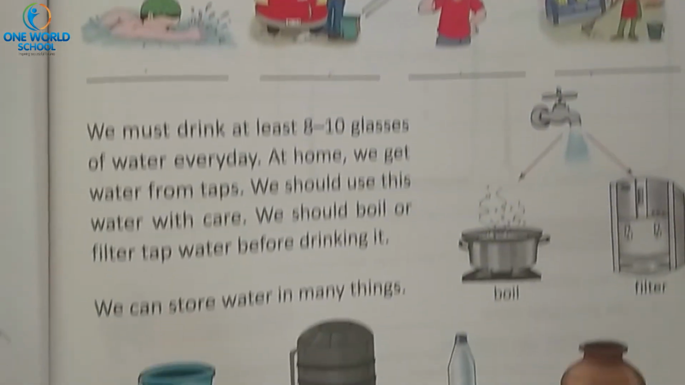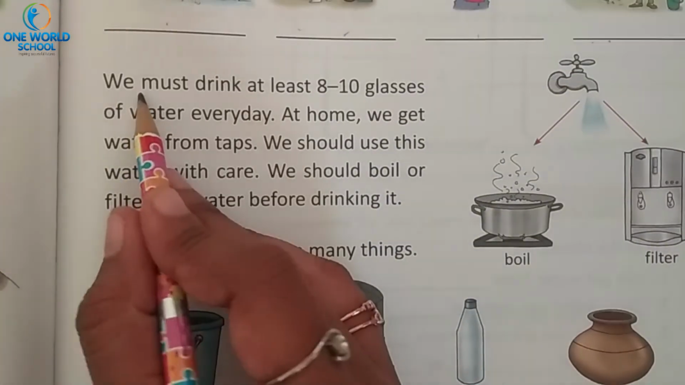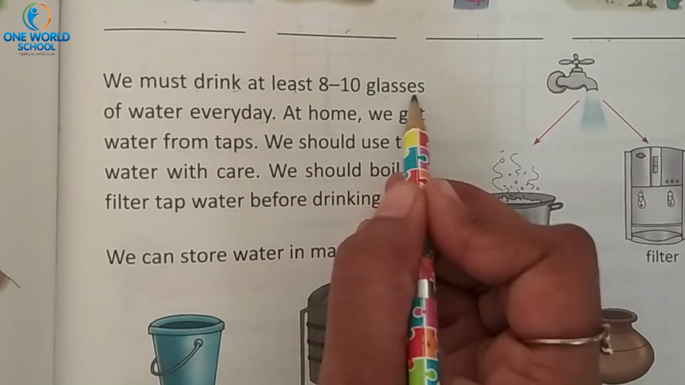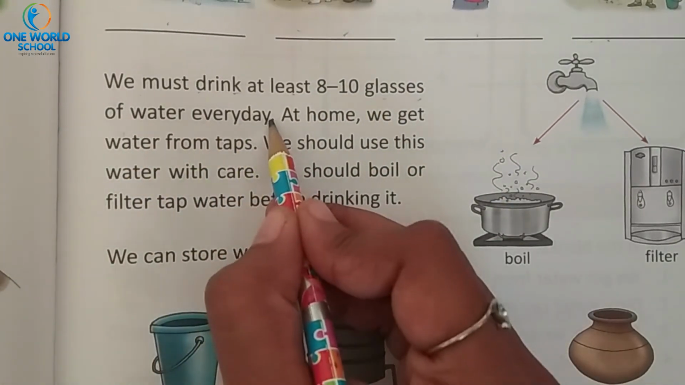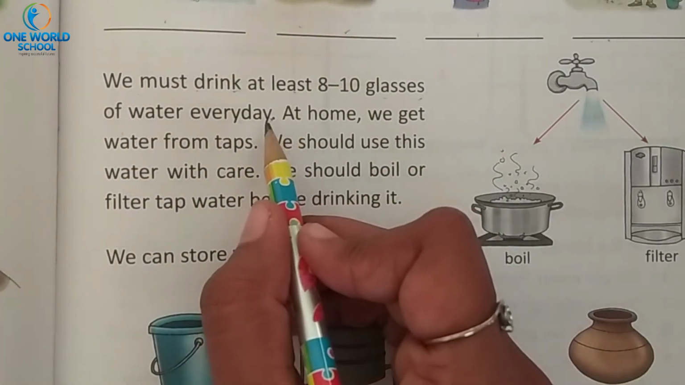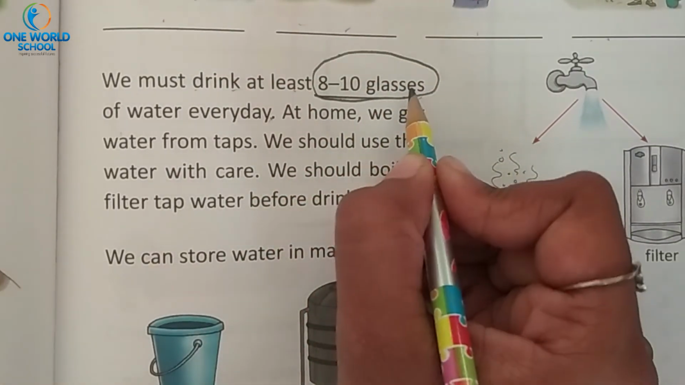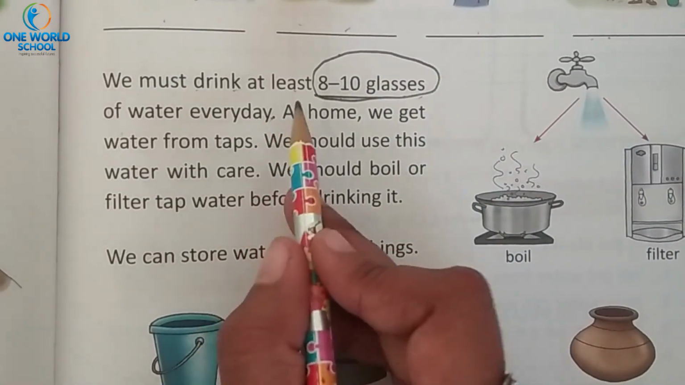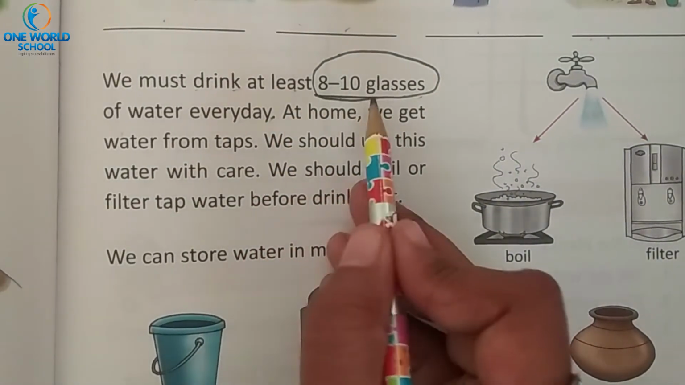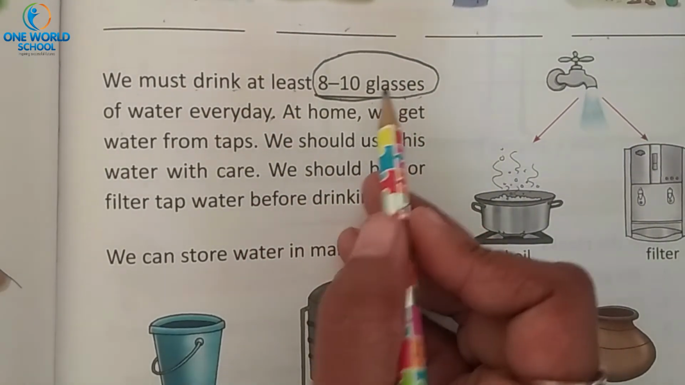Okay. Now next one. We must drink at least 8 to 10 glasses of water every day. How much water should we drink every day? 8 to 10 glasses. Water is very good for our health. What do we have to do? We have to drink at least 8 or 10 glasses.